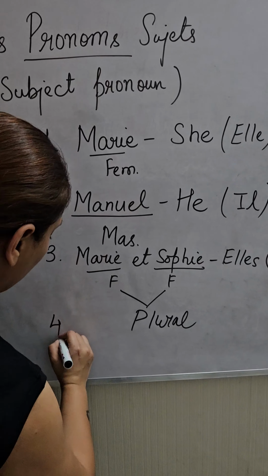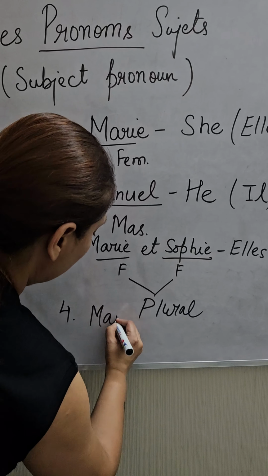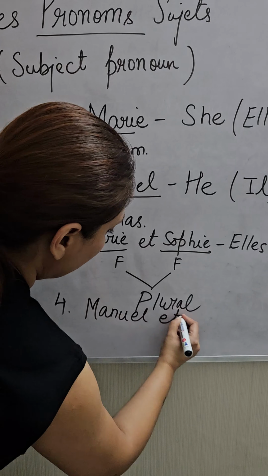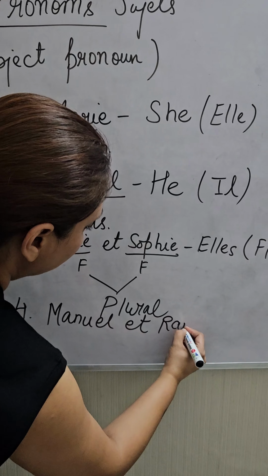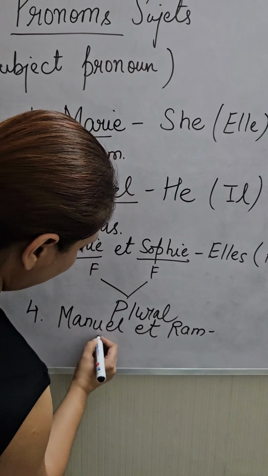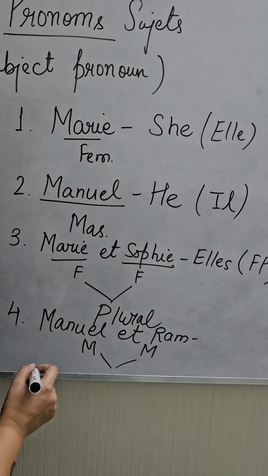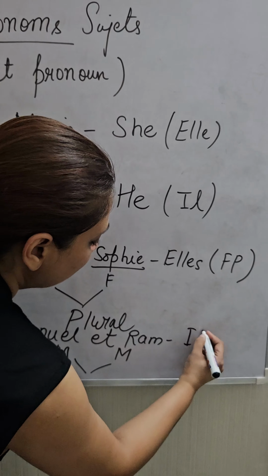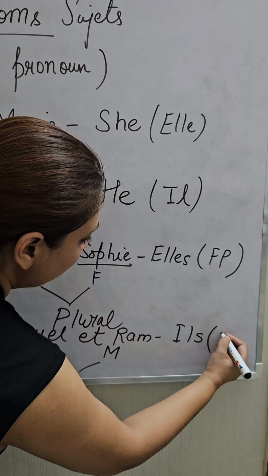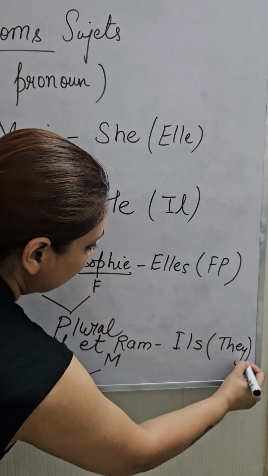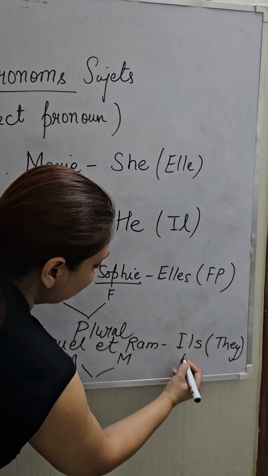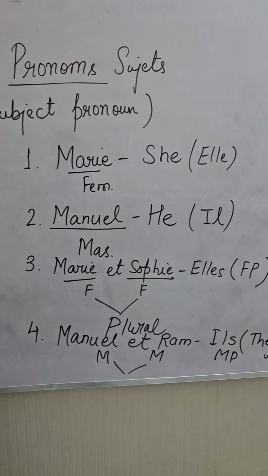Now let's suppose if we have Manuel and Ram, then this is masculine, this is also masculine, these are two people. That means I'm going to write the subject pronoun in plural. This means they, and this was masculine plural.